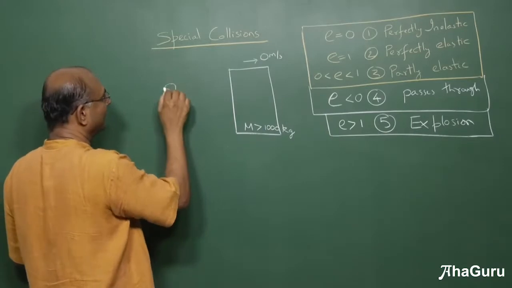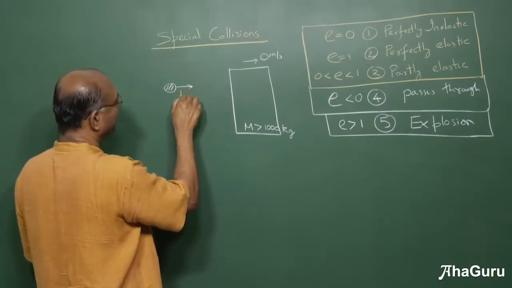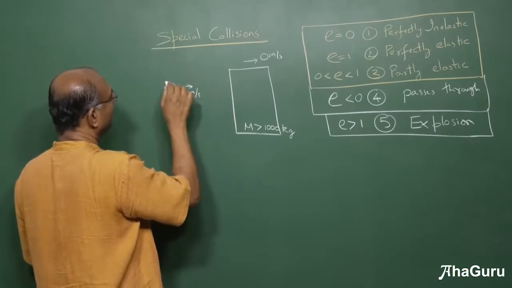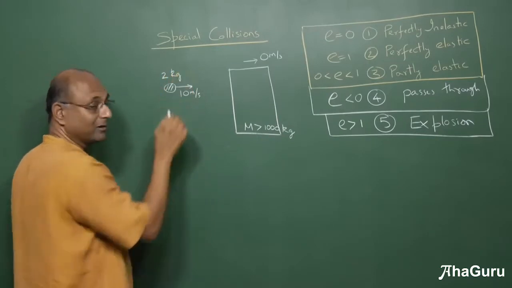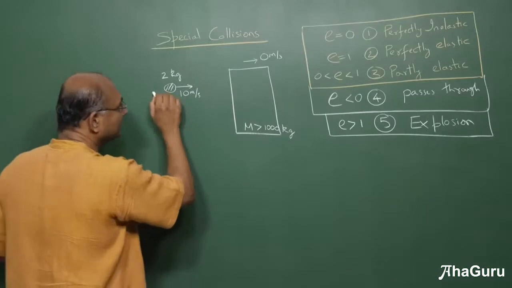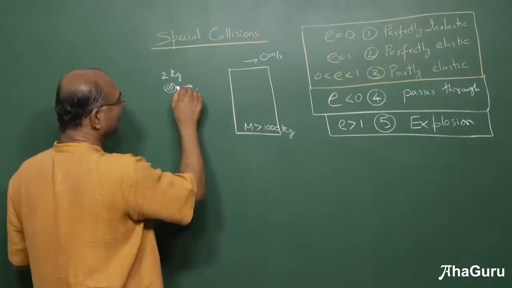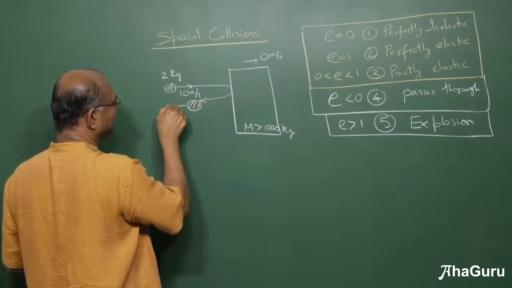Then you take a ball, and let us say this ball has a velocity of 10 meters per second. The ball has a mass of, let us say, 2 kg. It's a huge ball, a basketball, and I'm throwing it at the wall. So now it goes and hits the wall. Now you know that after it hits, it's going to bounce back. What will be the velocity with which it will bounce back?